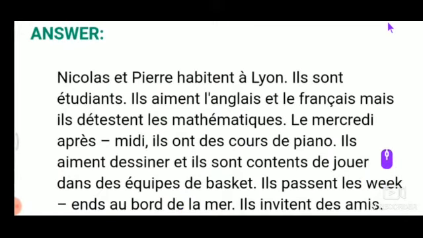Okay. Nicole et Pierre habitent à Lyon. Ils sont étudiants. Ils aiment l'anglais et le français, mais ils détestent les mathématiques. Les mercredis après-midi, ils ont des cours de piano. Ils aiment dessiner et ils sont contents de jouer dans des équipes de basket. Ils passent les week-ends au bord de la mer. Ils invitent des amis.